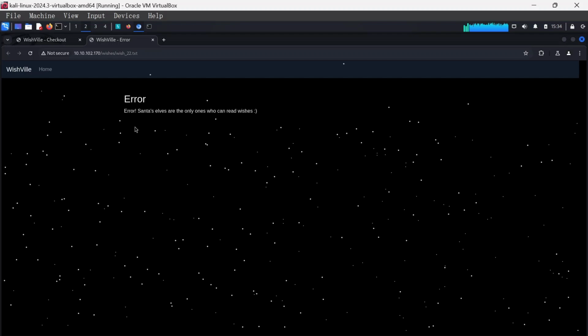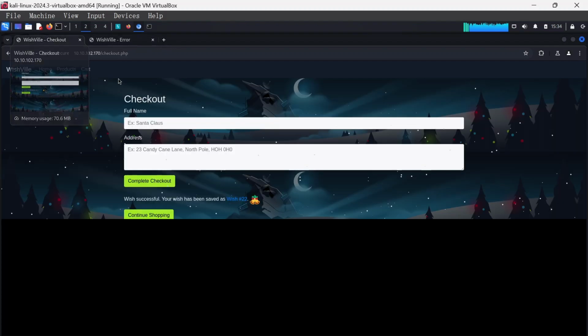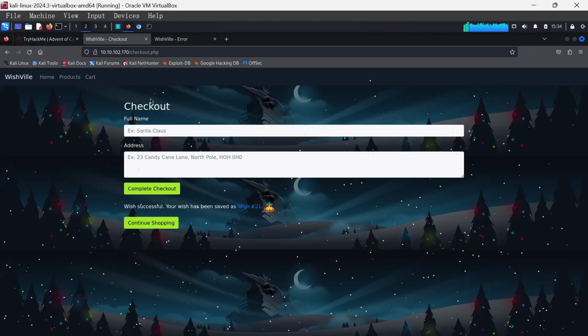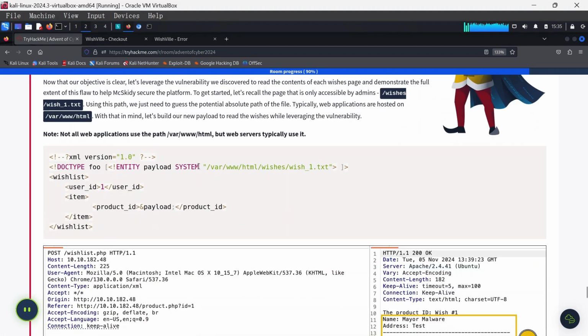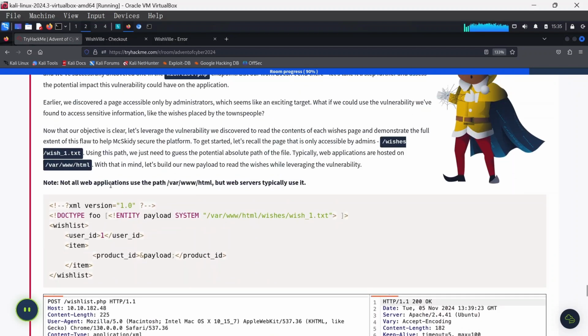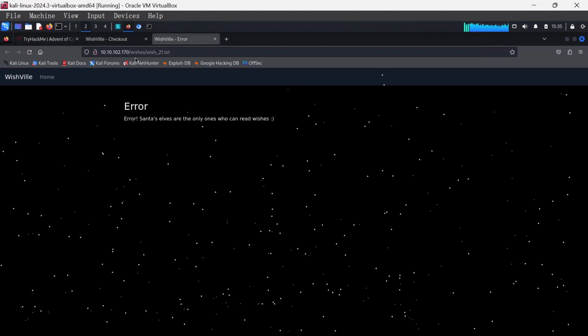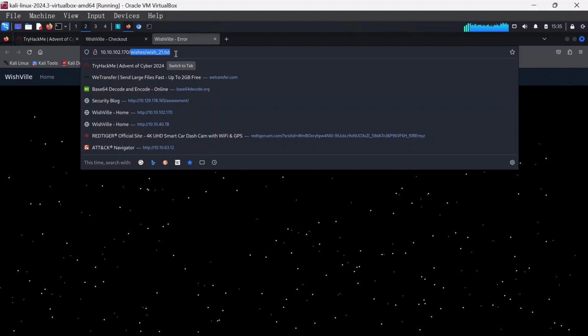Okay, so we're able to see everyone's wish list, and in order to do this, what we need to understand is that, based on standard design, the information of a website is stored in /var/www/html. This is not the path all web applications use, but most applications use it. So if we can do this, we can replace our payload with this location, and then add this wish list location, which starts from wishes and wish_21.txt.